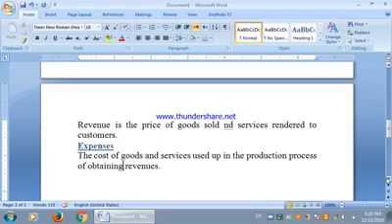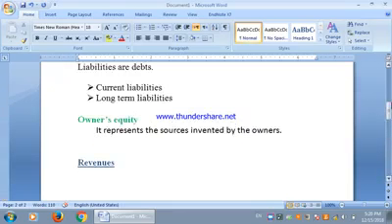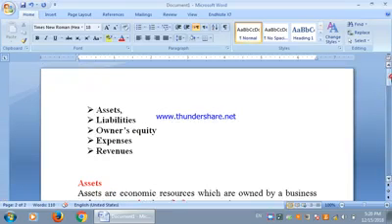So this is a brief introduction of the accounting families. In the next lecture, I will explain each accounting family in complete detail as well as their classification.